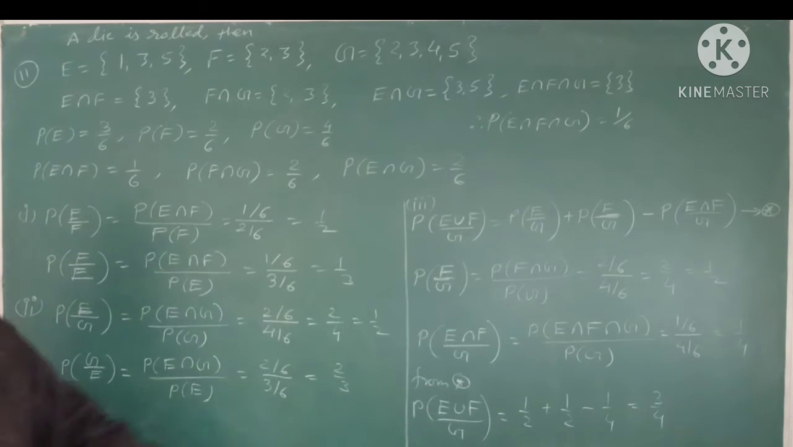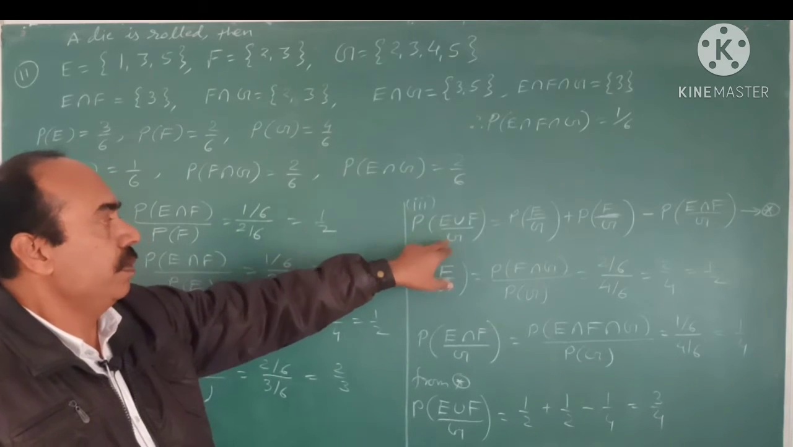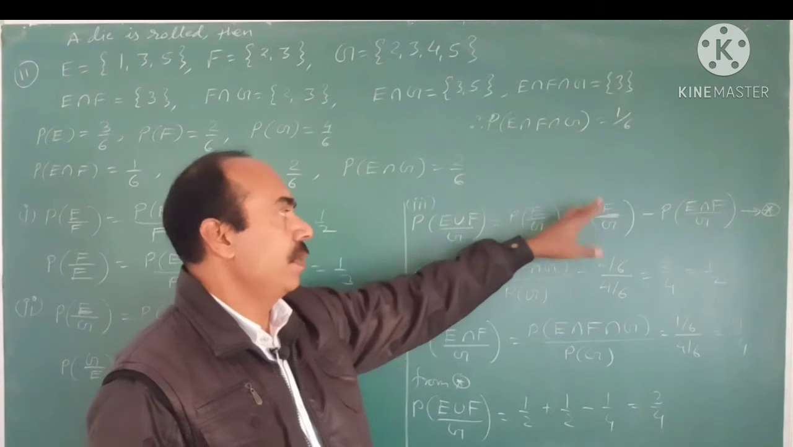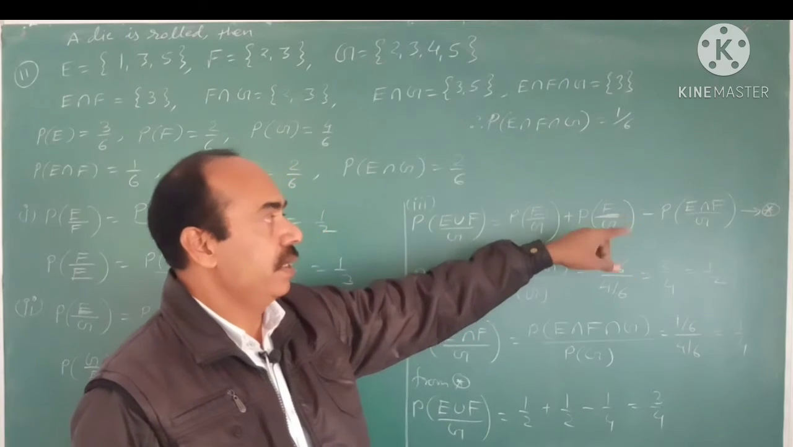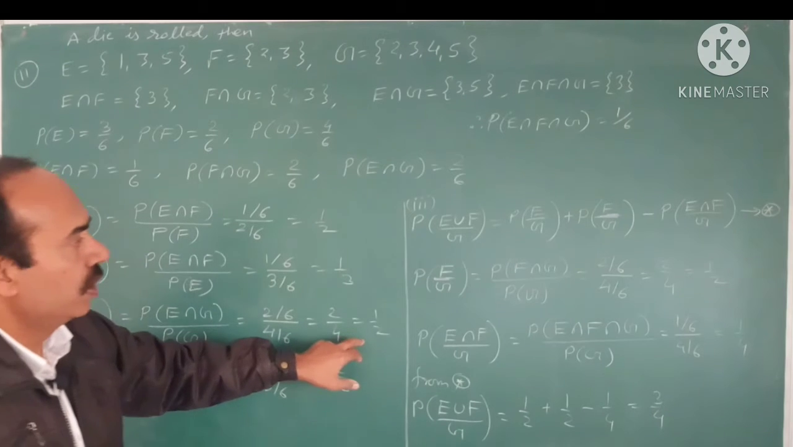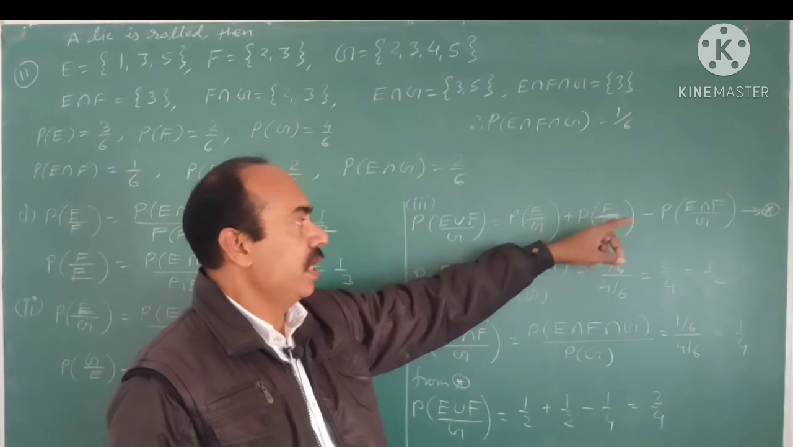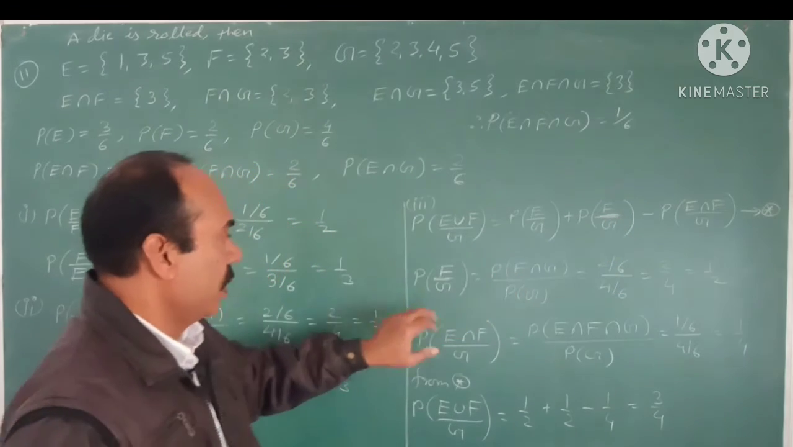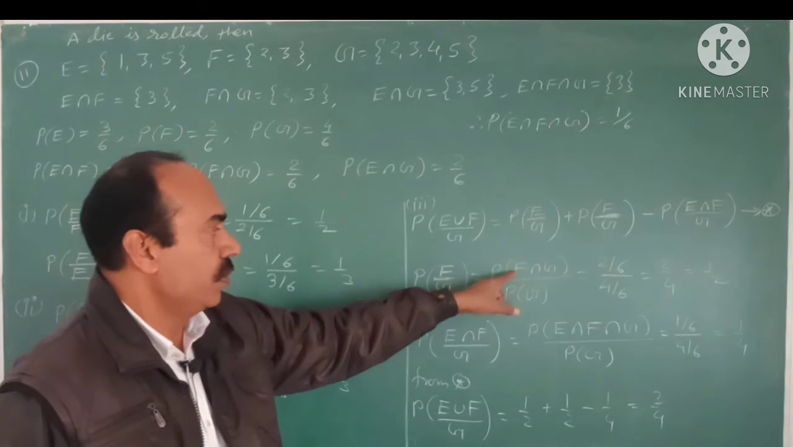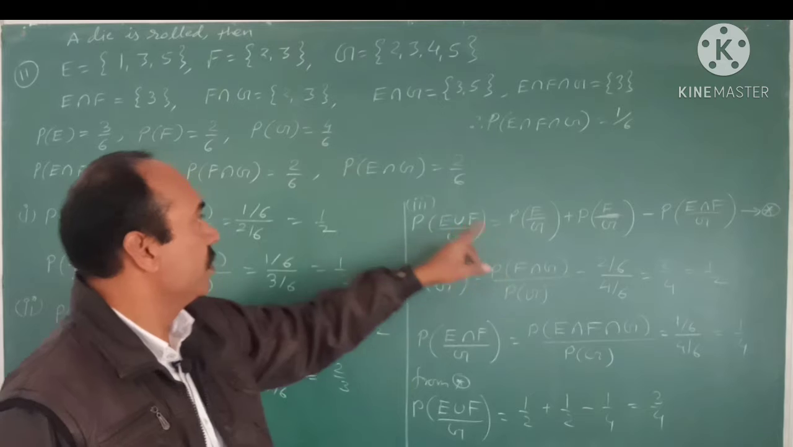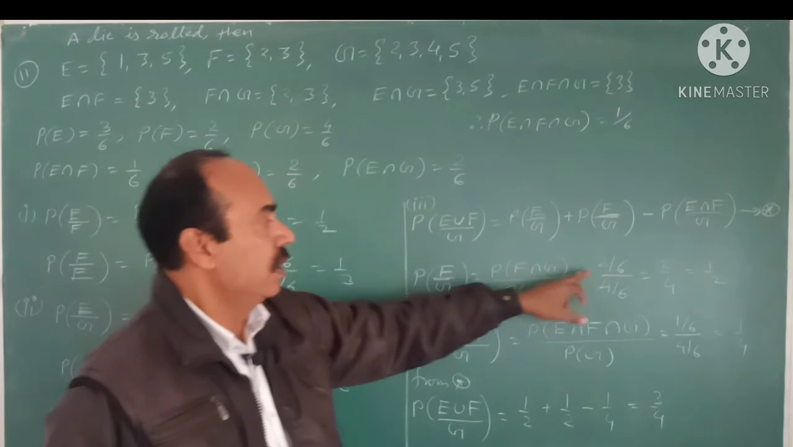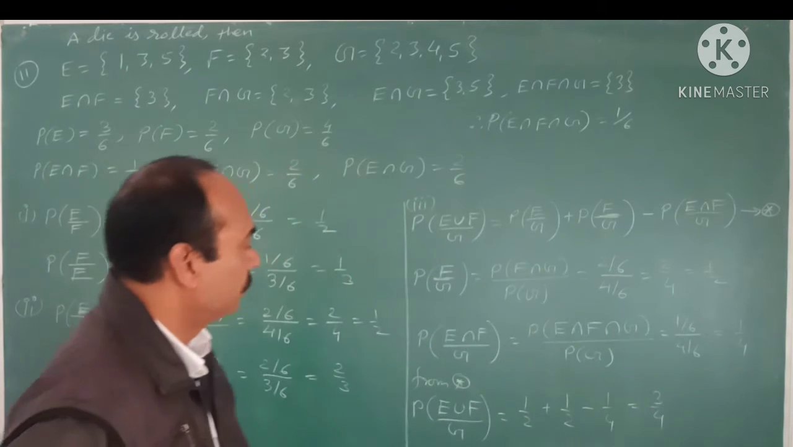Now third part, we have to find P of E union F upon G. It means when G has already happened. So it is P of E by G, plus P of F by G, minus P of E intersection F by G. So P of E by G is 1 by 2, but P of F by G and P of E intersection F by G we have to find out. F by G means F intersection G in the numerator, divided by P of G. F intersection G is 2 by 6, and P of G is 4 by 6. So once again 6 cancels out, 2 by 4, that is 1 by 2.